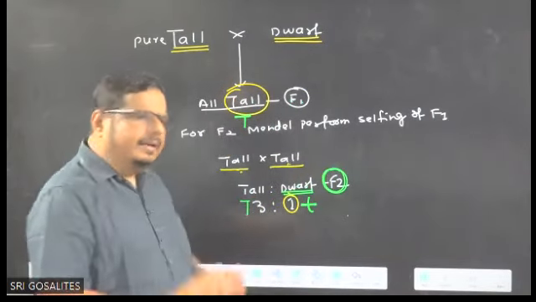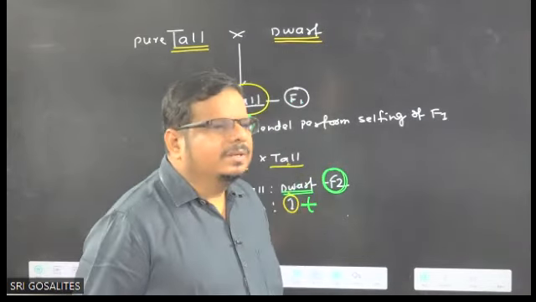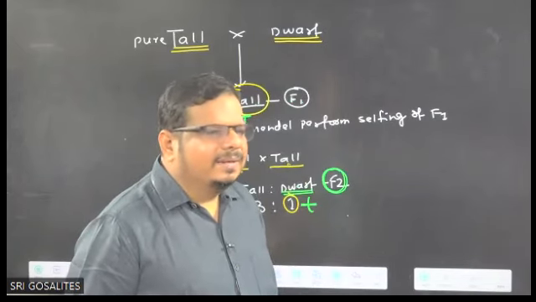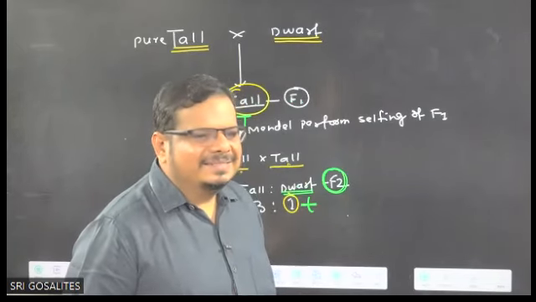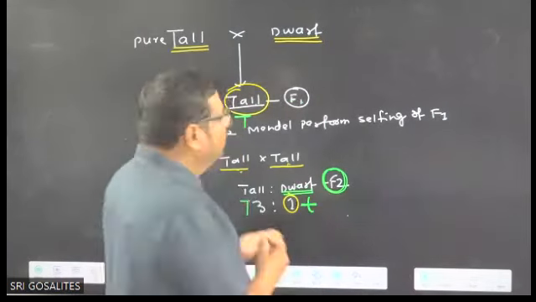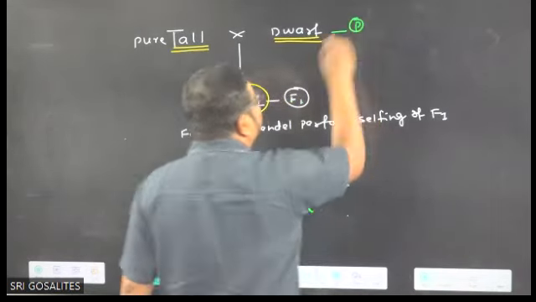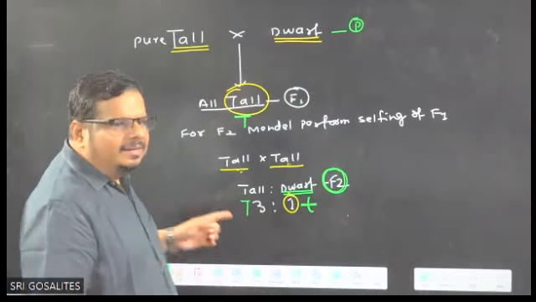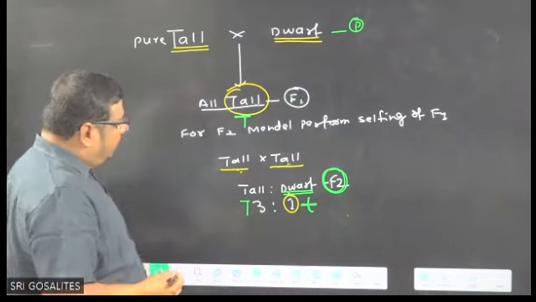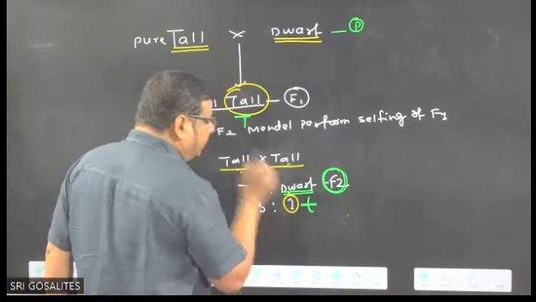F1 is the parent. And for F1, the pure line is the parent. Clear?